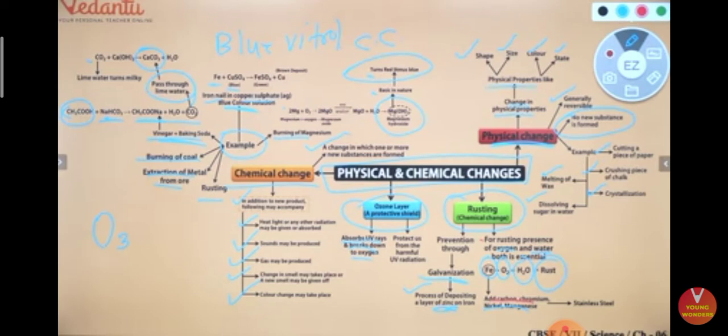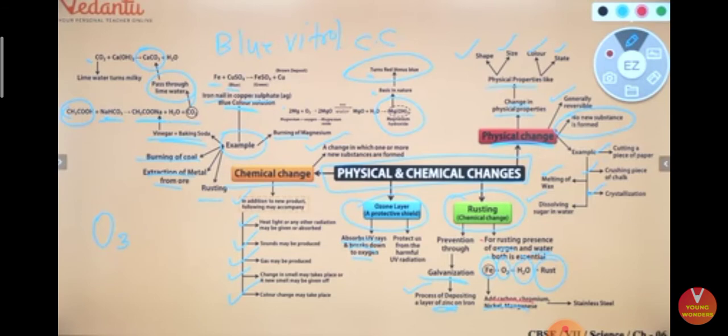In chemical change, a new substance is formed. The examples are again in front of you. Burning of magnesium, vinegar plus baking soda, iron with copper, rusting, all these are chemical changes. Burning of coal, extracting a metal from an ore, all this is also chemical change.